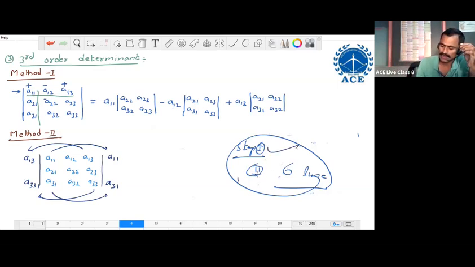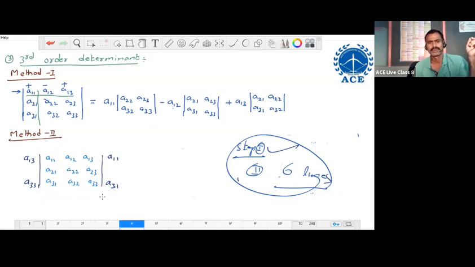Next, we go to the second step. In the second step, we consider 6 lines. Out of 6 lines, we choose 3 lines from top to bottom, 3 more from bottom to top, like this. Let us start with A13 and draw the line like this, top to bottom.